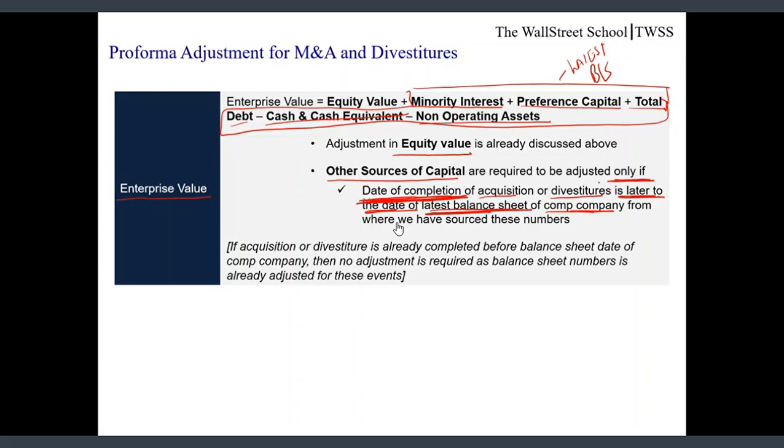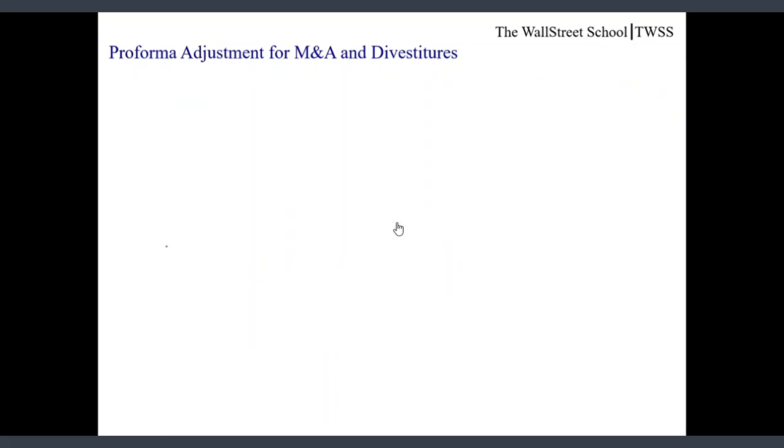So we are not required to make any further adjustment in these numbers, as these numbers are already restated. But in case these acquisitions are completed later to the balance sheet date, in that case balance sheet numbers are not reflecting impact of these M&As or divestitures, and we are required to make adjustment in these numbers so that they reflect full impact of these events.